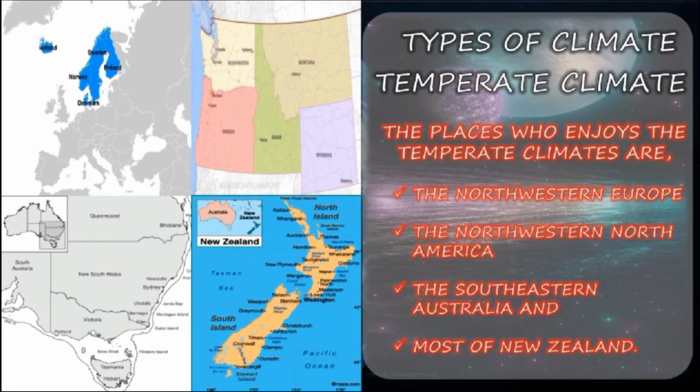So here is a picture in the slide. So all about the temperate climates. Temperate climates are generally defined as environments with moderate rainfall spread across a year or portion of the year, with sporadic drought, mild to warm summers and cool to cold winters. So this is all about our temperate climate.